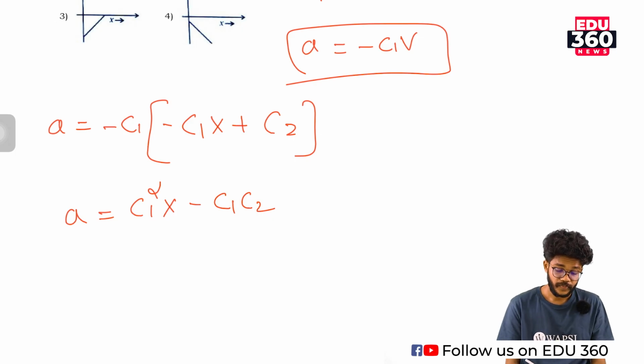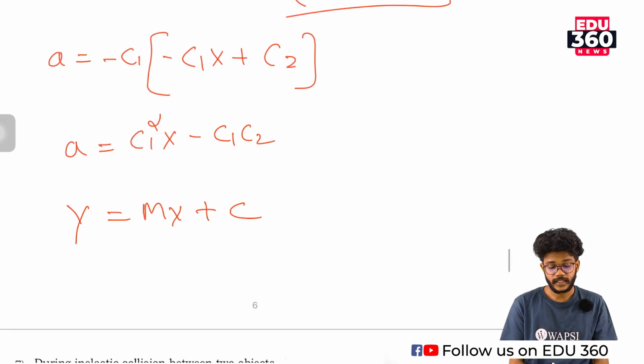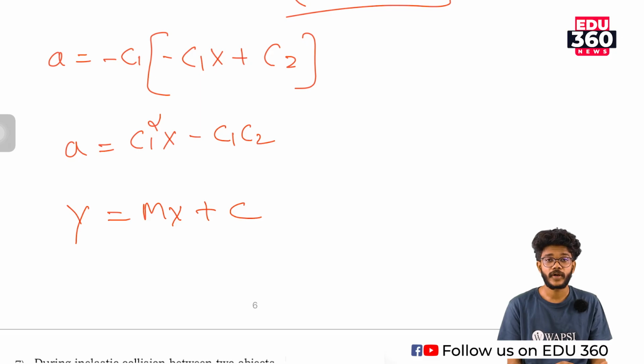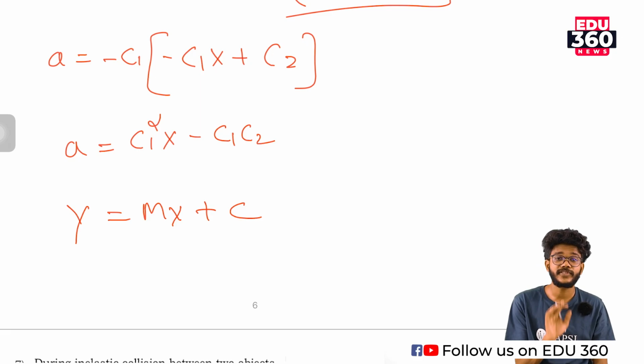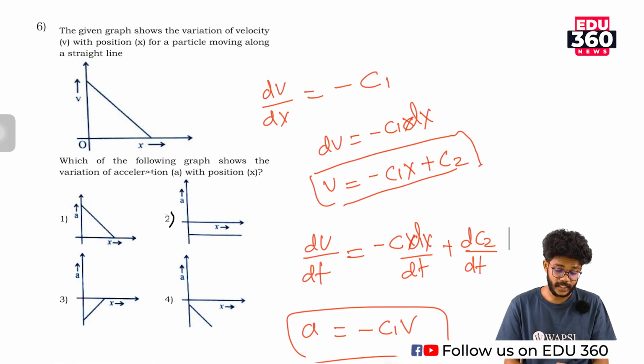That means this is an equation for another line. Compare with y is equal to mx plus c. What is m? m is the slope of the graph and the slope is c1 square. c1 square is always a positive quantity. That means the slope is positive. When acceleration is on the y axis and x on the x axis, the slope will be a positive quantity.